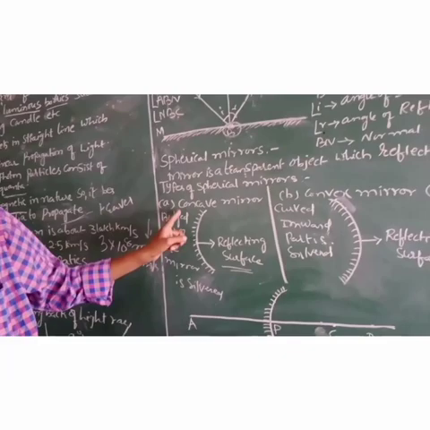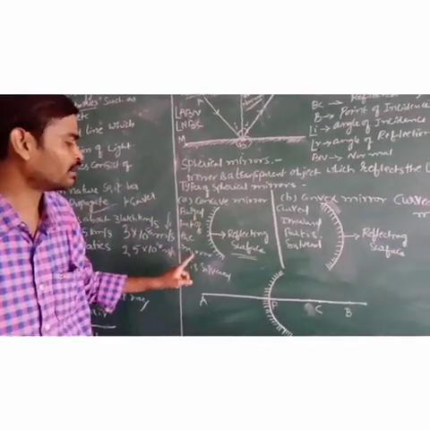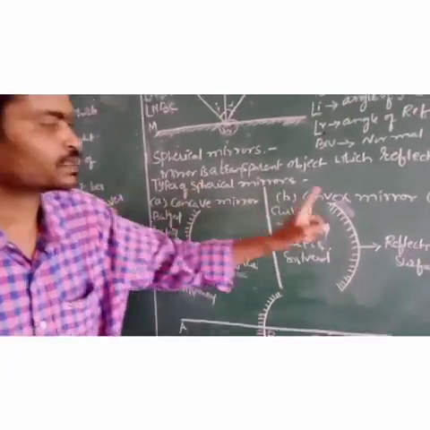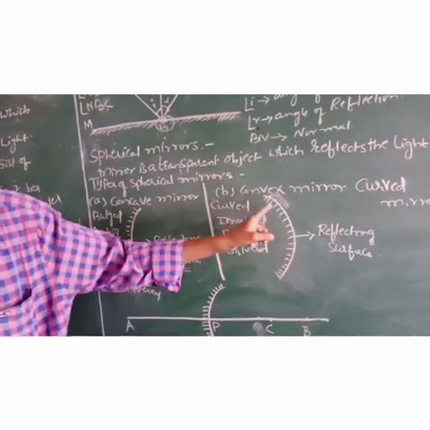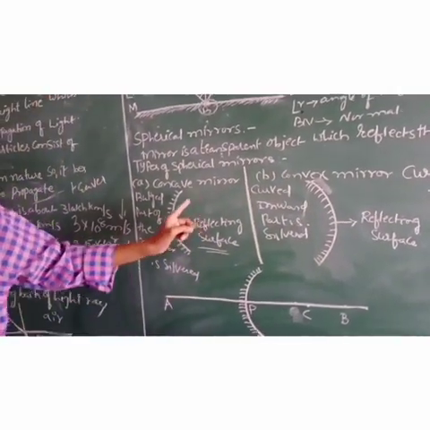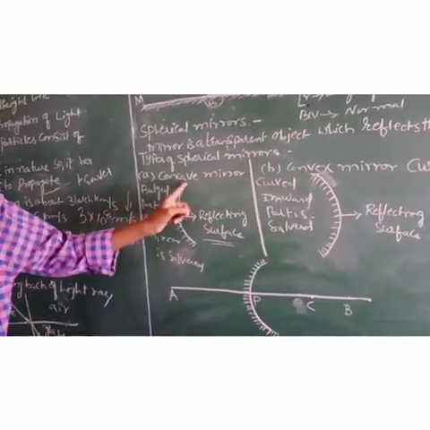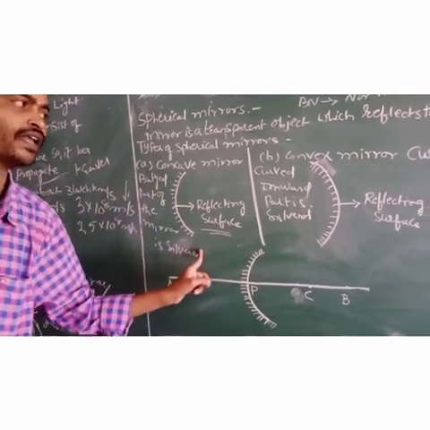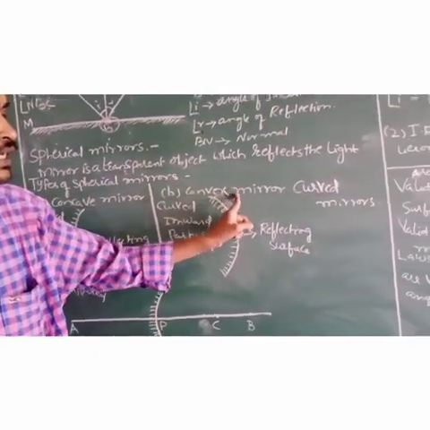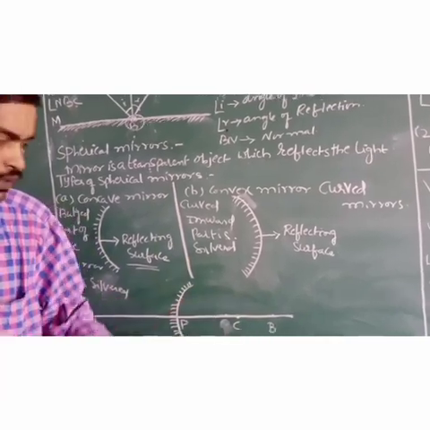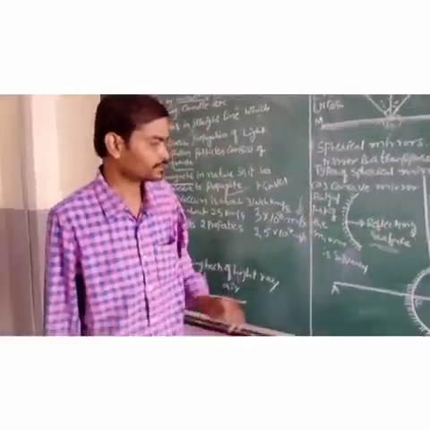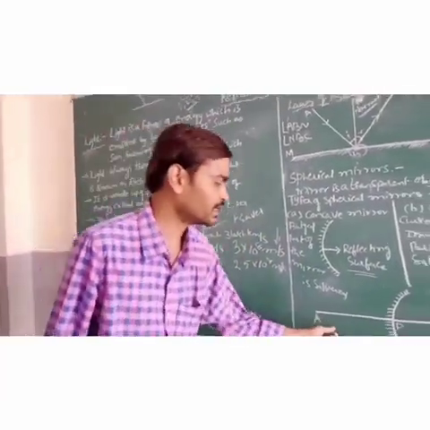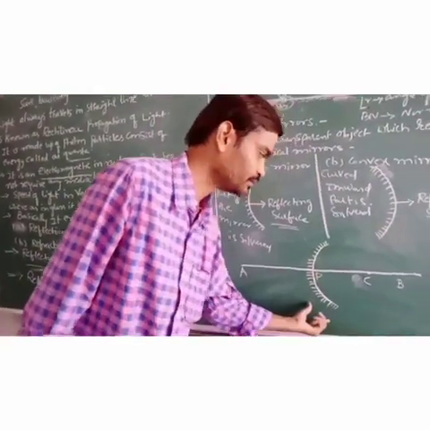So in a concave mirror the bulged part of the mirror is silvered, in a convex mirror the inward part is silvered, and whereas in a concave mirror the reflecting part is curved inwards, in a convex mirror the reflecting part is bulged outwards. Next, I am considering a concave mirror.